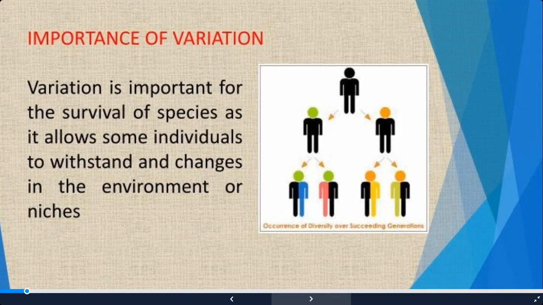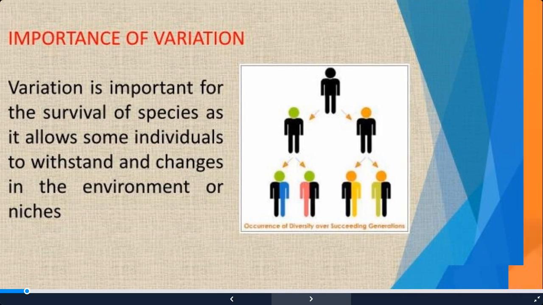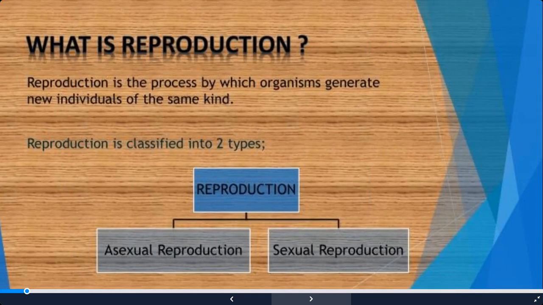Now variations are important for the survival of the species, as it allows some individuals which are different from others to withstand any change in the environment which the other individuals may not be able to survive in. Therefore, these variant individuals may result in the survival of the species. They may extend the survival of the species and prevent extinction.